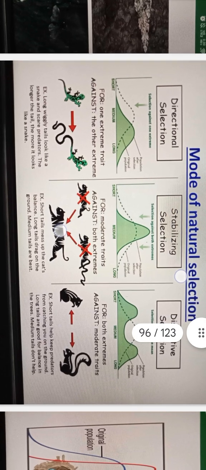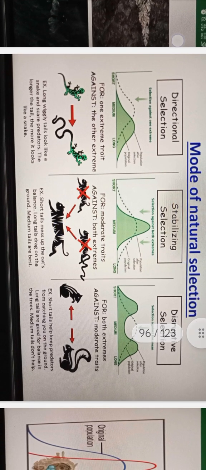Modes of natural selection. Directional selection. Directional selection is selection against one extreme. Short, medium, long: one extreme trait against the other extreme. A long wiggly tail looks like a snake and scares predators. The longer the tail, the more it looks like a snake. So directional selection: one extreme trait against the other extreme.